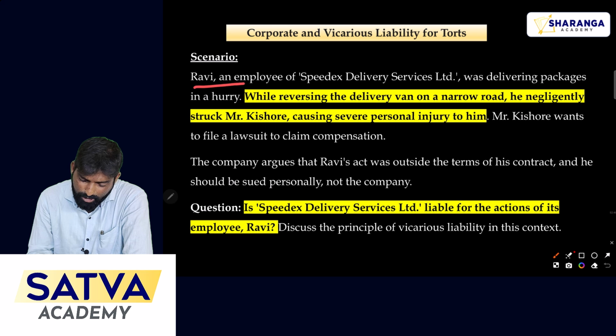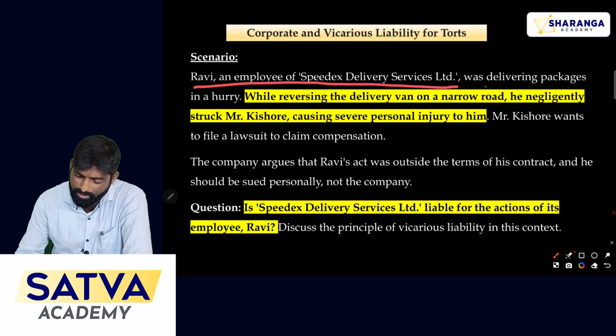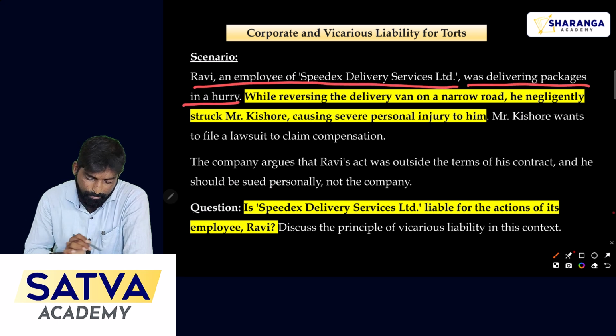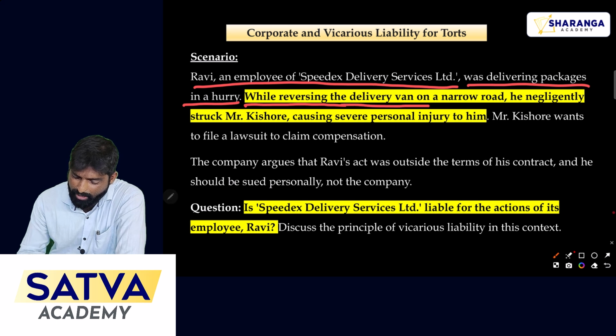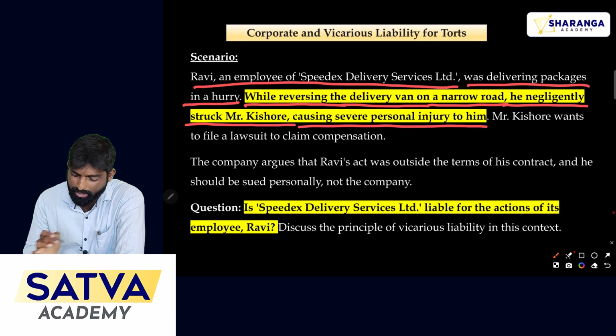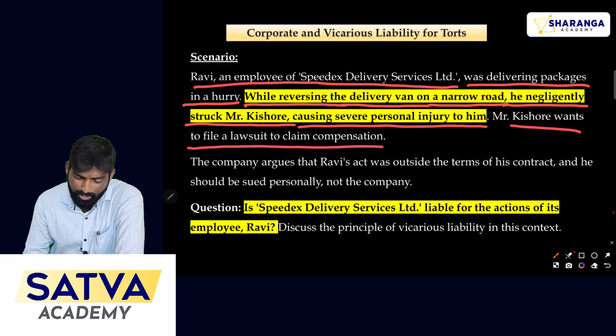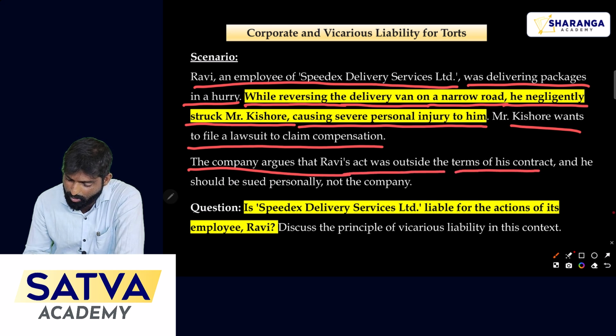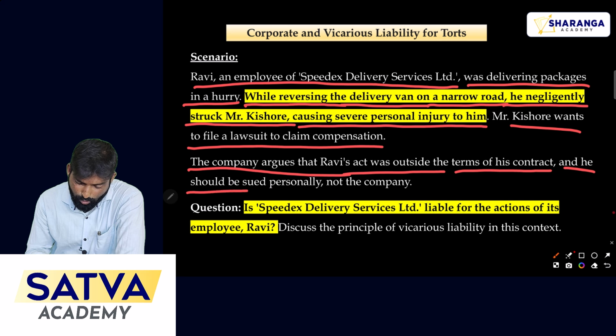Ravi, an employee of SpeedX Delivery Services Limited, was delivering packages in a hurry. While reversing the delivery van on a narrow road, he negligently struck Mr. Kishore, causing personal injury to him. Now Mr. Kishore wants to file a lawsuit to claim compensation. Because of this damage, Kishore wants compensation and wants to file a case against some person. Here the company argues that Ravi's act was outside the terms of his contract and he should be sued personally